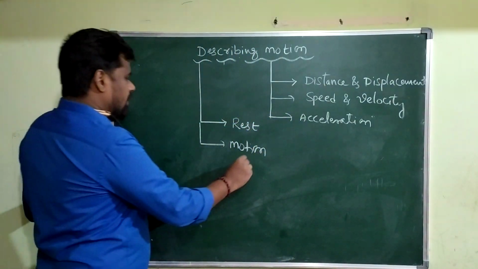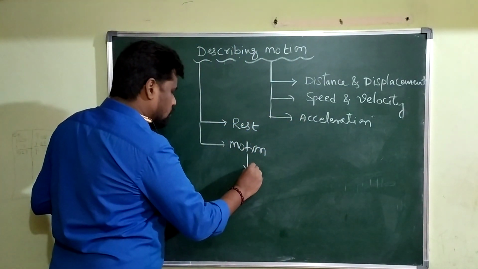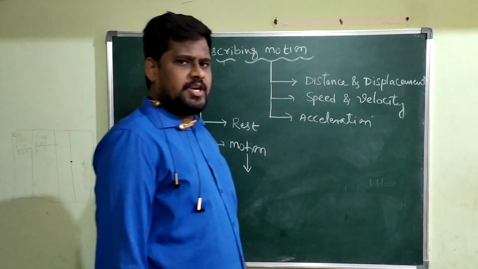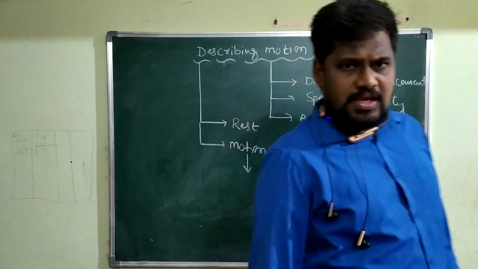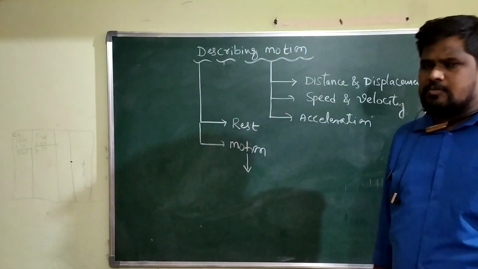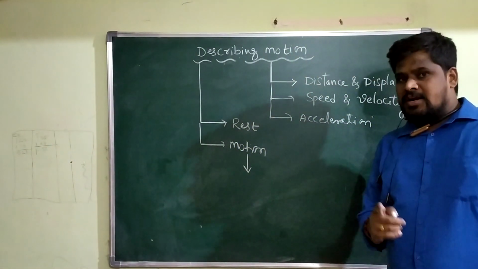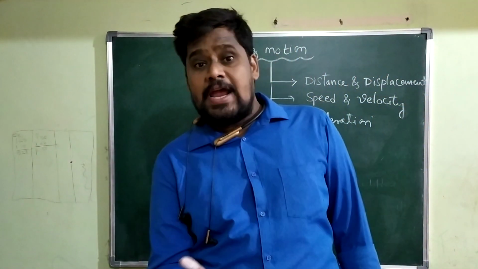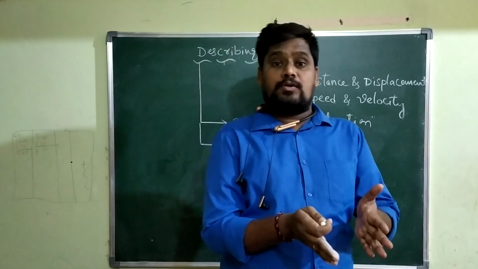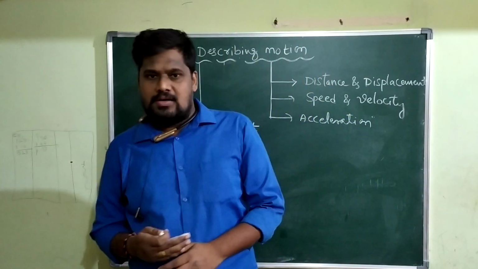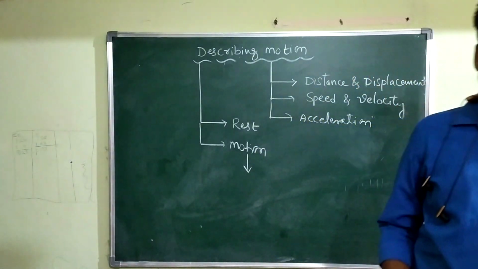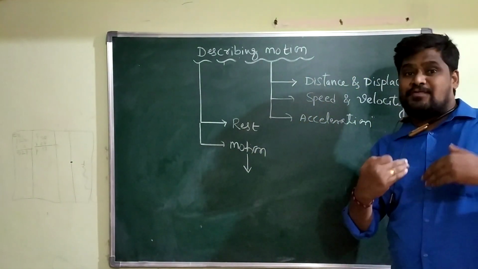Okay. When is the body said to be in the state of motion? The body is said to be in the state of motion provided its position changes with respect to time and with respect to some reference point. So while defining motion, I take one reference point or a reference frame.